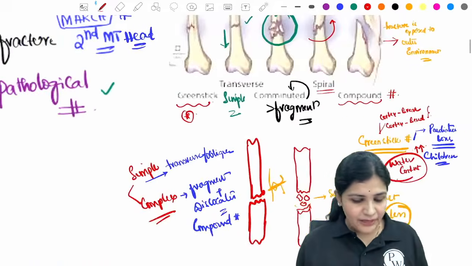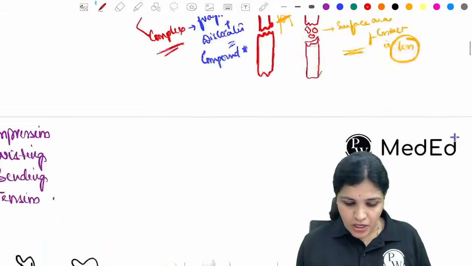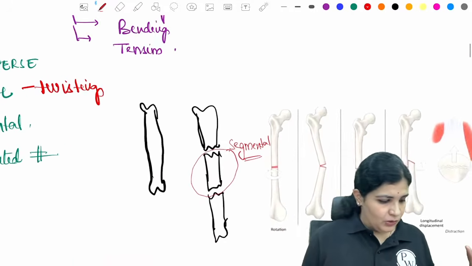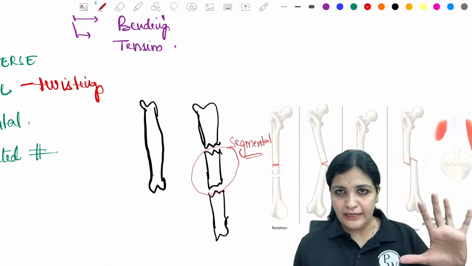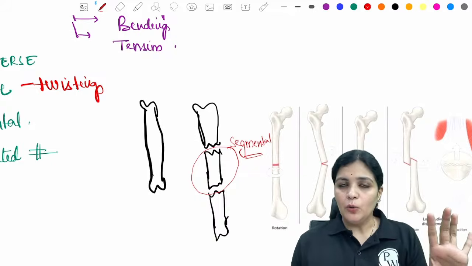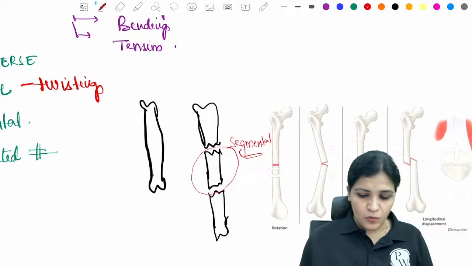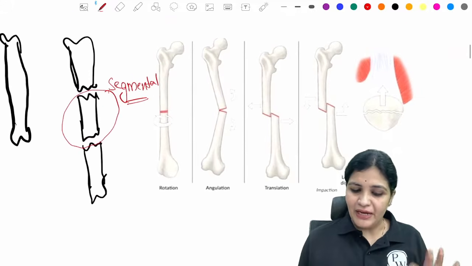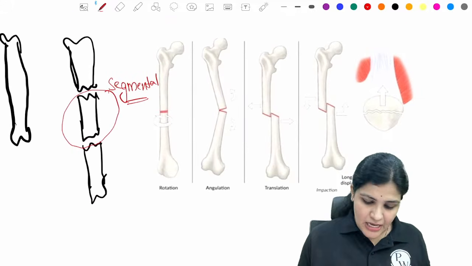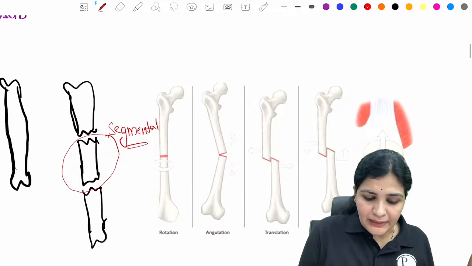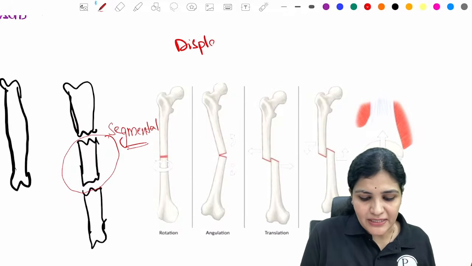Okay, now you can write the classification. Any doubts? So this is for the people who want to get around, like if it is a 10 marks question, you will get 6 out of 10 for writing still here. But somebody who wants to get more marks, then you have to write even this. So what is this? This is nothing but what are the types of displacements you can see in a